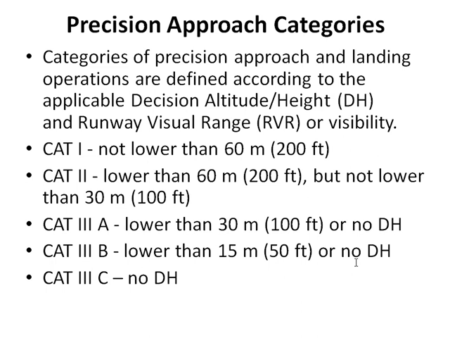Category 3 is once again divided into 3 categories. Lower than 30 feet, because he is already less than 100 feet, is called category 3A. In category 3B, the plane has already reached less than 50 feet or less than 15 meters, and there is no decision height or decision altitude now. He has to land the plane anywhere in category 3. But in category 1 and 2, there is every possibility that a decision can be taken and he can once again fly the plane. But in category 3, there is no such option.